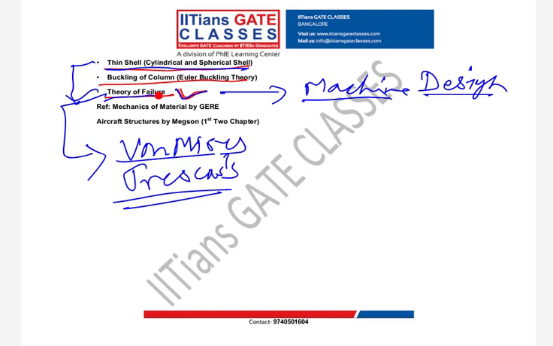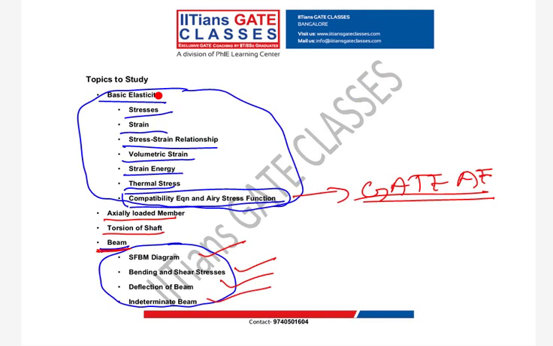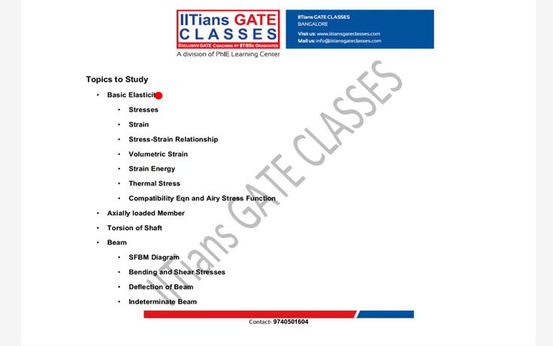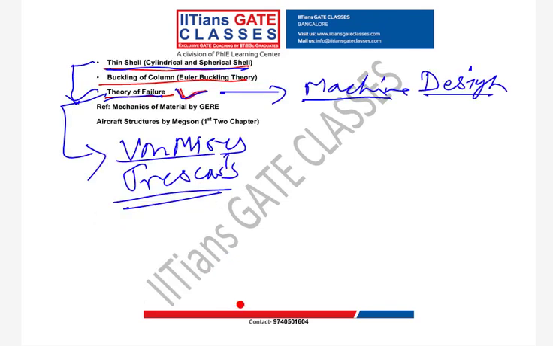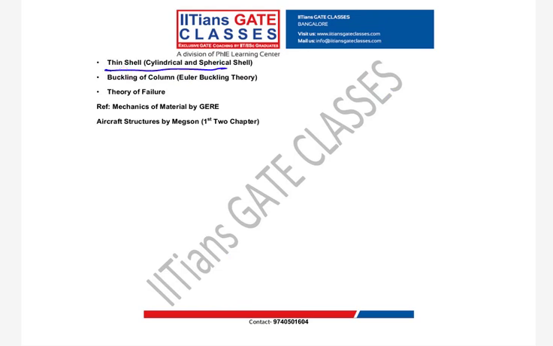Now this was about the syllabus part. We start from basic elasticity, then go to axially loaded member, torsion of shaft, then beam with its several topics, and then we cover thin cell, buckling of column, and theory of failure.